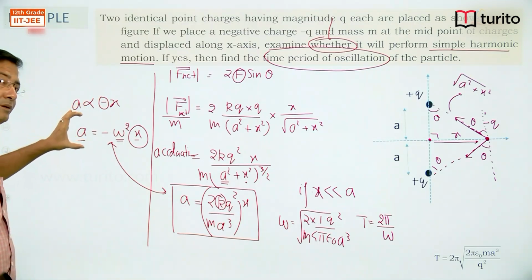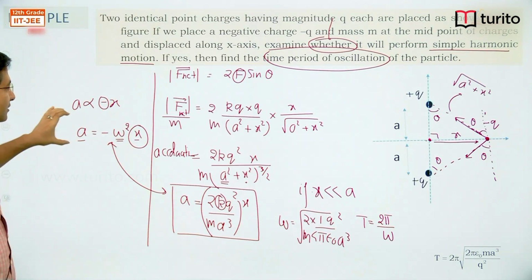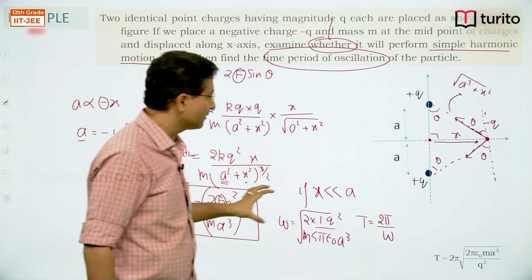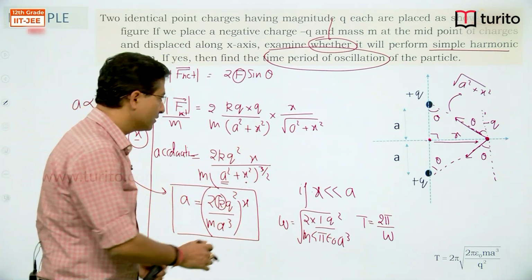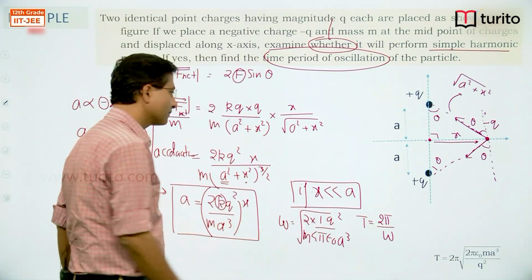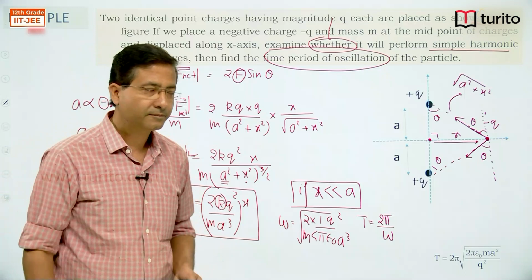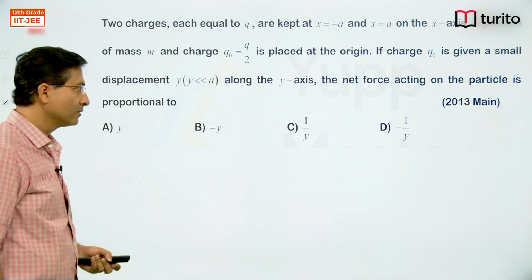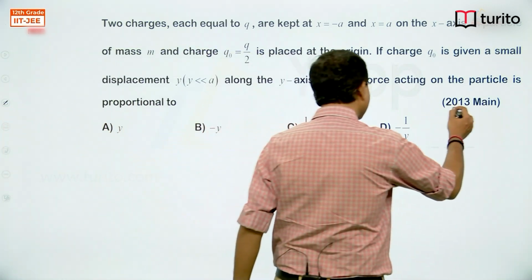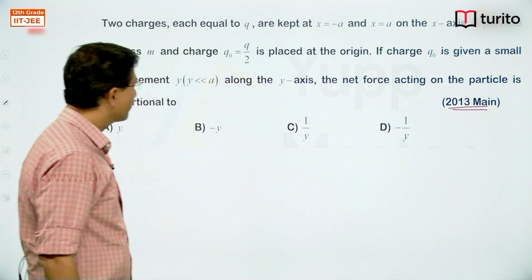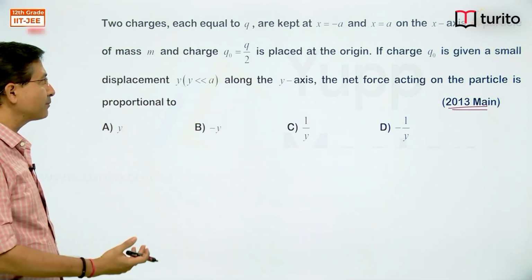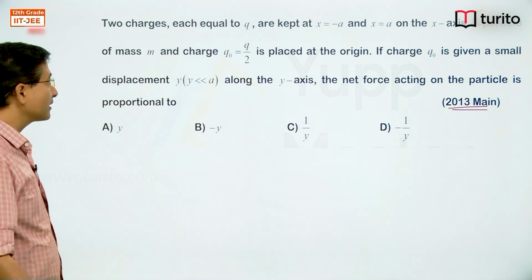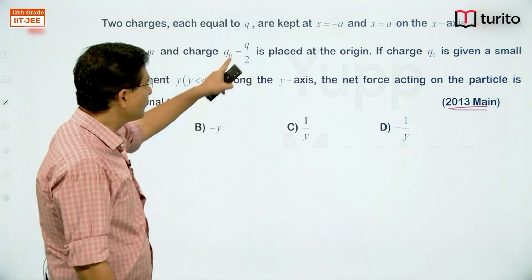So for motion to be simple harmonic, it must satisfy this condition. This particle satisfies this condition when we have this condition. Clear? Now let's see another example, a previous Mains question. As I told you, questions frequently come on this concept. The question says that there are two charged particles kept on the x-axis. One is at minus a, another is at plus a, and another particle of mass capital M and charge q by 2 is placed at the origin.